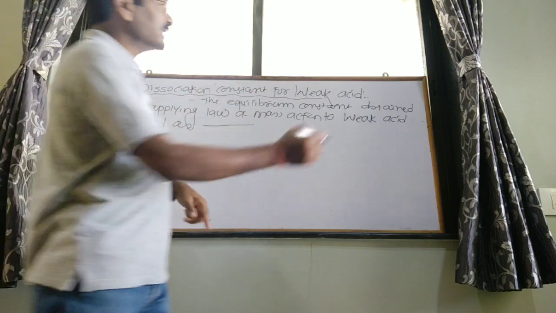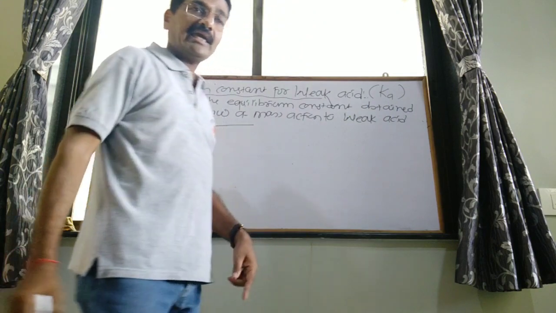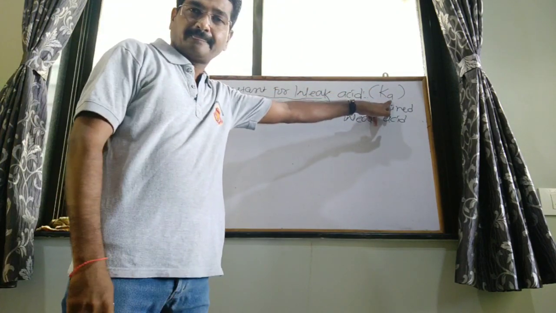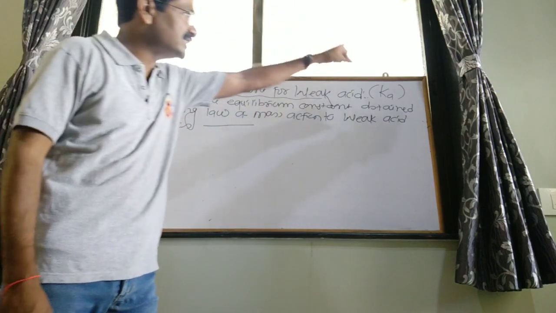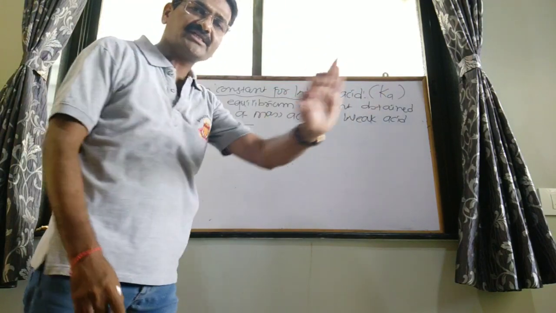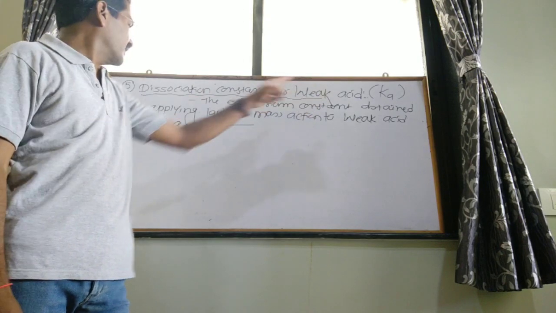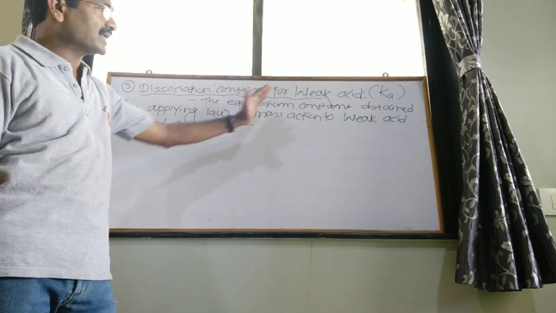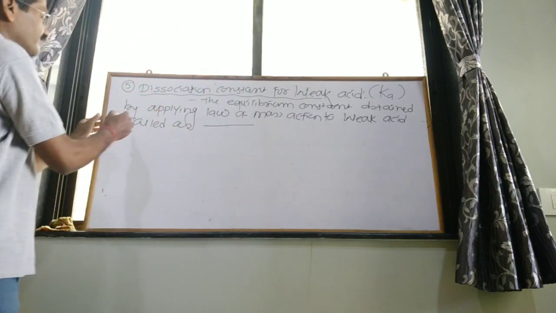It is denoted by Ka. A means acid and K is the equilibrium constant. So the definition is very simple: the equilibrium constant obtained by applying law of mass action to the weak acid. This is the explanation.